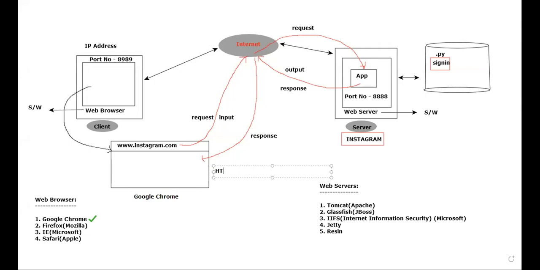Don't you think it will understand HTML? The static page and dynamic page, right? HTML is just one language. I'm just taking a simple example. 100% you can send the response in the form of Angular, that is the updated version. But the basics is what I'm teaching right now in order to give you clarity. Assume that HTML is what the browser will understand. That means you cannot send the response in the form of a .py file. That means after developing the Python application, we have to integrate the corresponding HTML file.